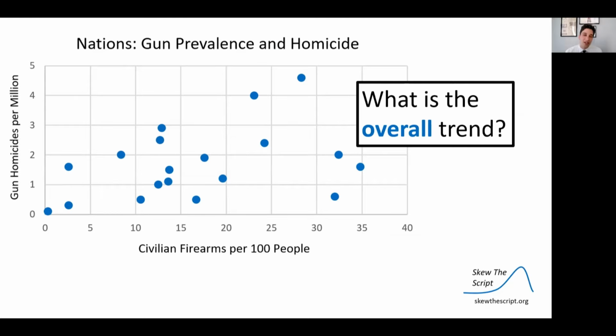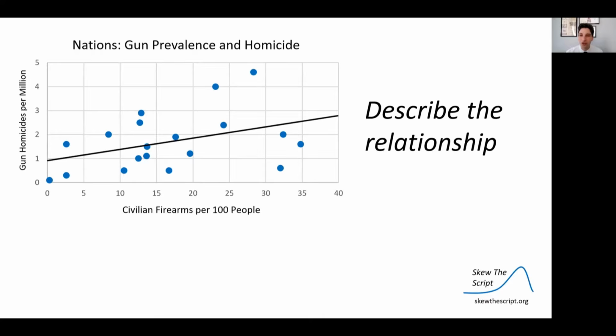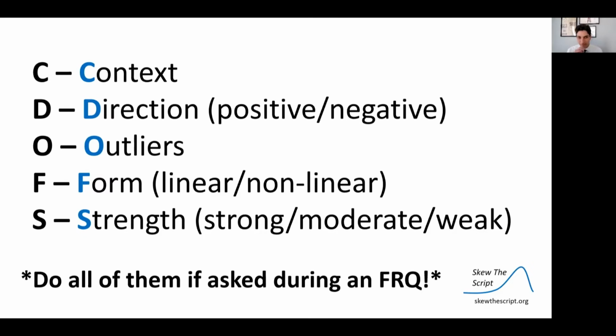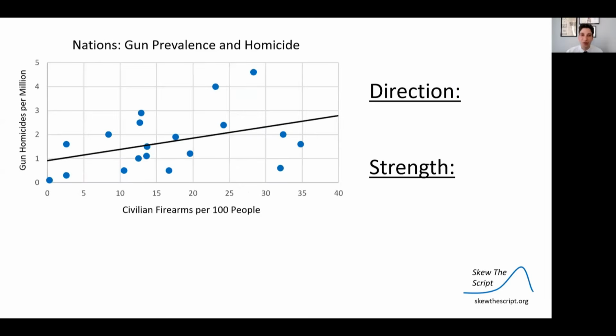So what is the overall trend? That's two countries, but what about the overall trend here? Well, what we can do is fit the least squares regression line to model that overall trend. If we try to describe this relationship, we can use CDOF, so you remember back from earlier unit: context, direction, outliers, form, and strength. And if you're ever asked in an FRQ to describe a linear regression, you should do all of this. But today we're going to hone in on these two, direction and strength.